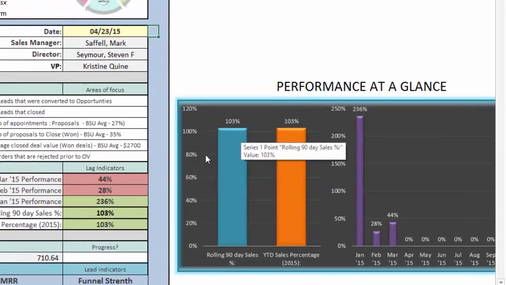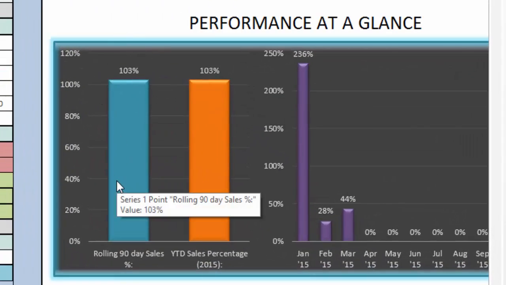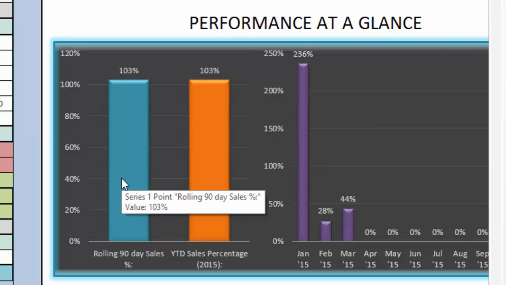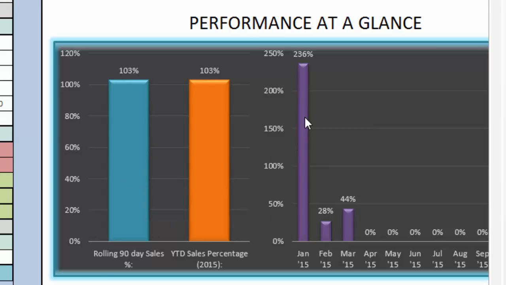So at Performance at a Glance, first off I see what Billy's rolling 90-day sales percentages are, what his year-to-date percentages are. They're the same right now because of Q1. As soon as we get into May and we have April results, you'll start to see a rolling 90, that is February, March, and April, and then a year-to-date, and the two will be different. You also see month-over-month performance at a glance.